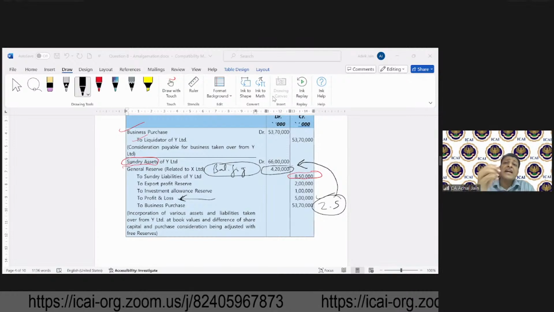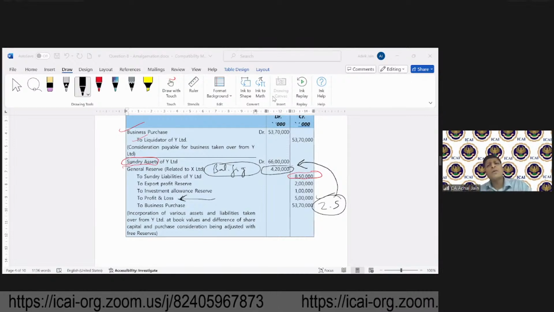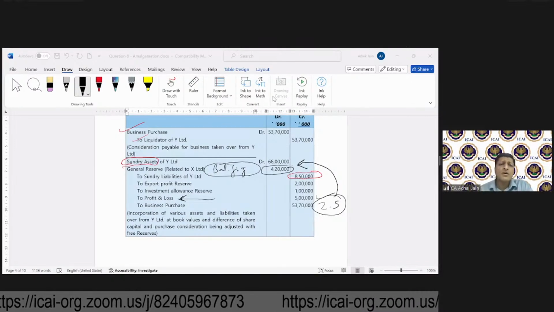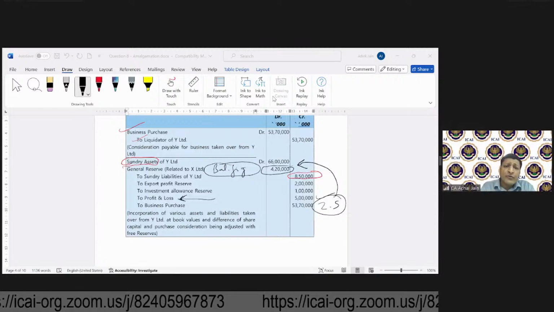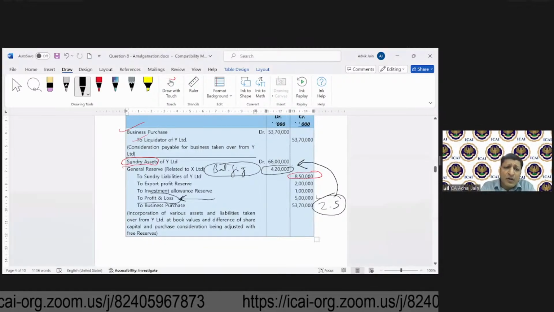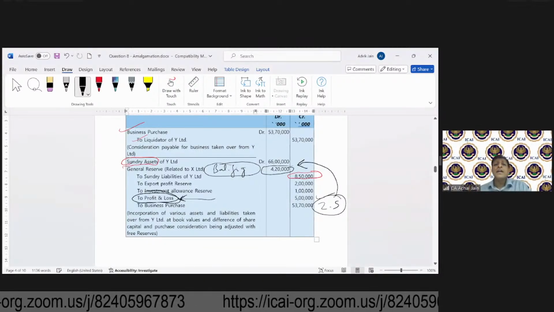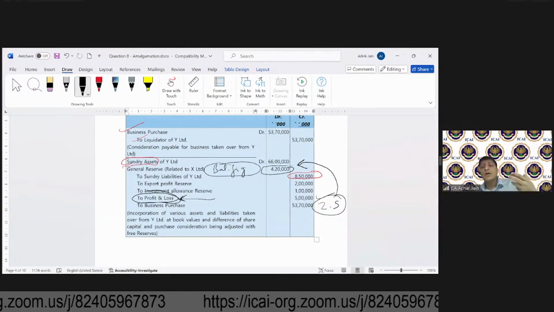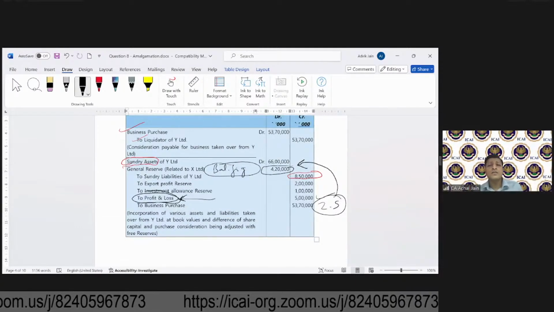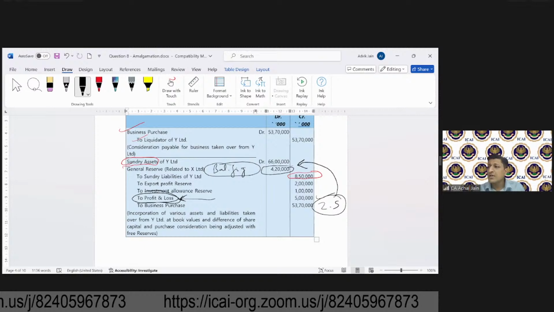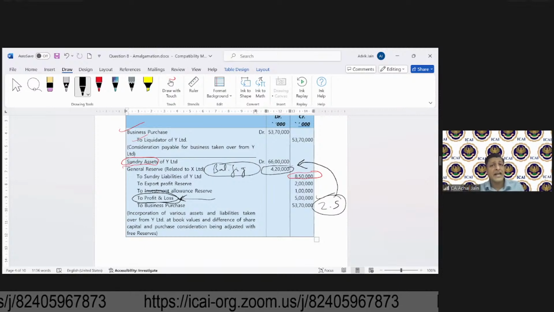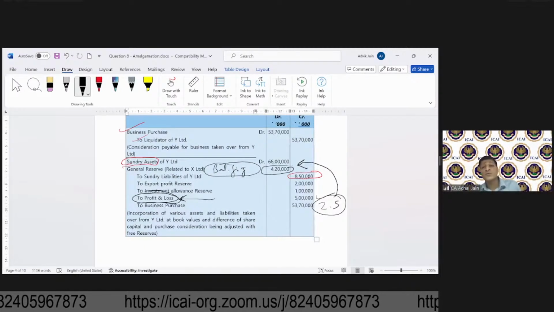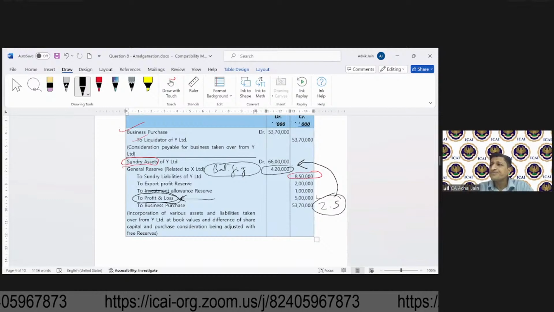If by chance that happens, that will also not be a problem, because you can always say that it's a kind of your reserves, as P&L balance can always be negative. P&L, general reserve, retained earnings, these are all kinds of free reserves. So if by chance that becomes negative, you can always make it negative. There's absolutely no problem in doing that.